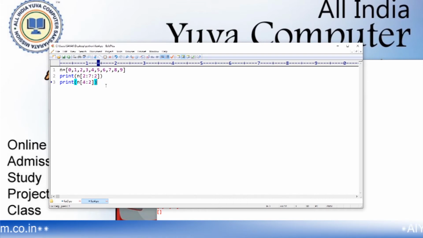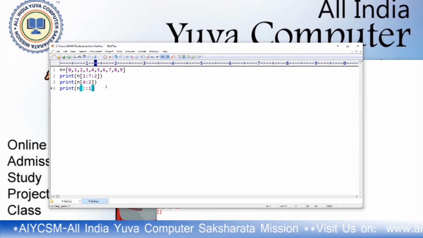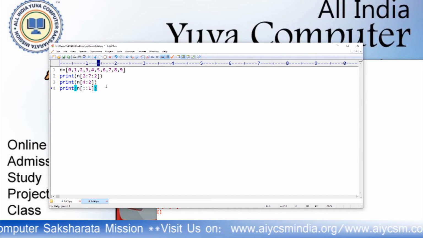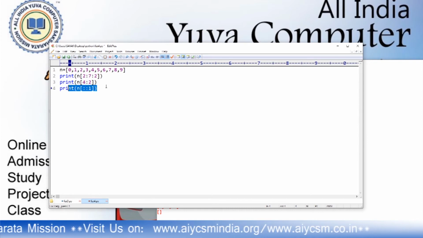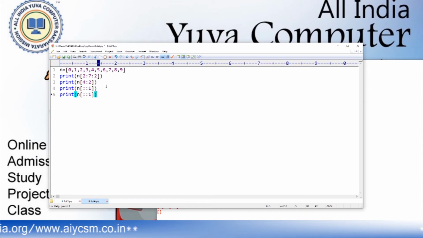Okay. If you print like this, print n and then colon, it will print the full list. And if you print this with the help of -1, it will print in reverse order, the list in reverse order.